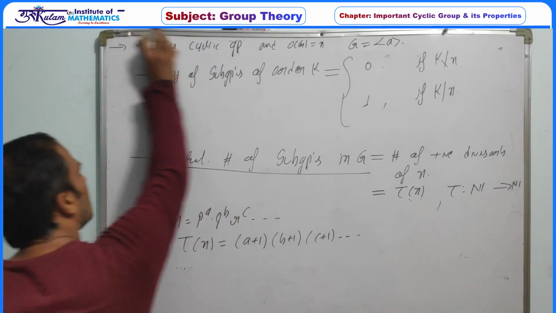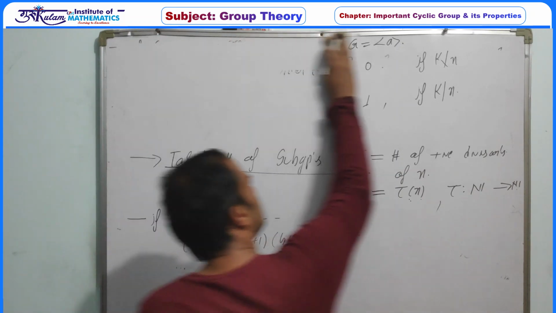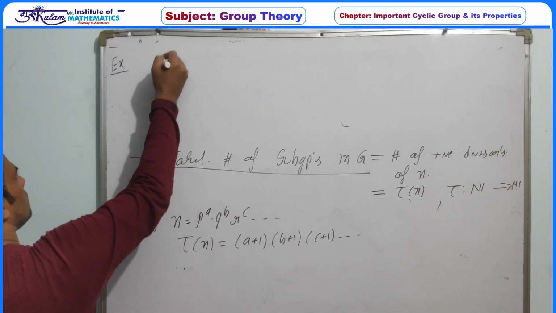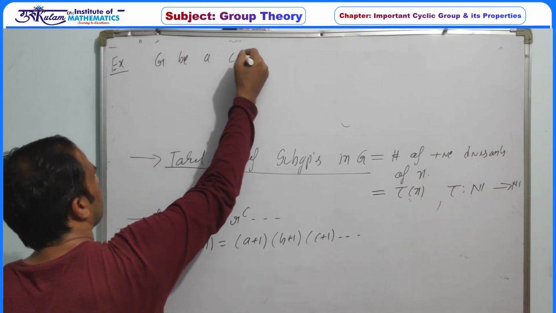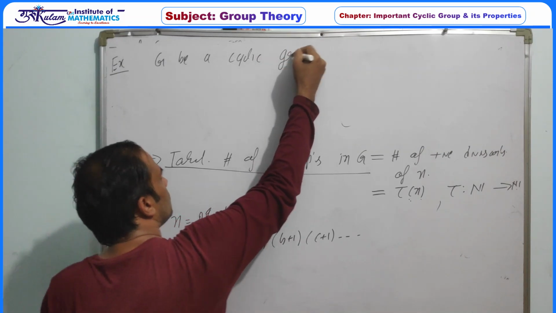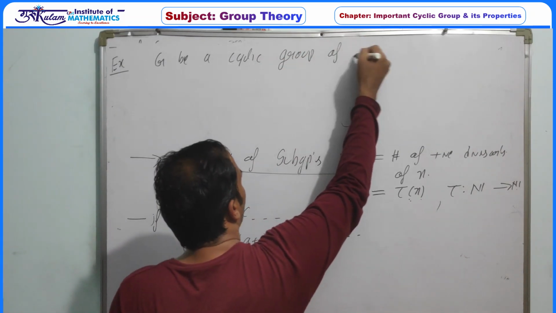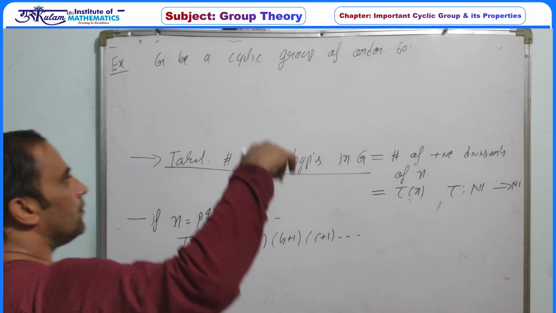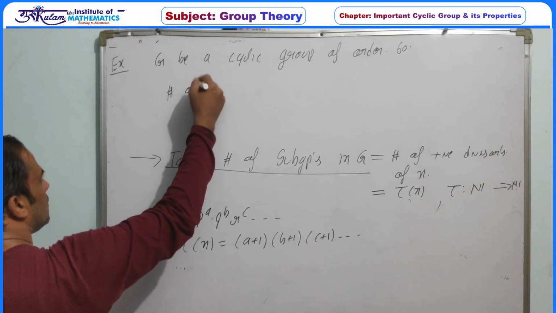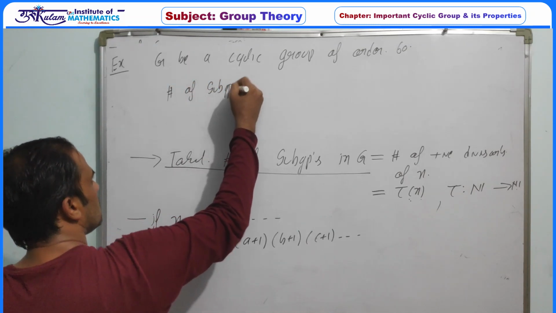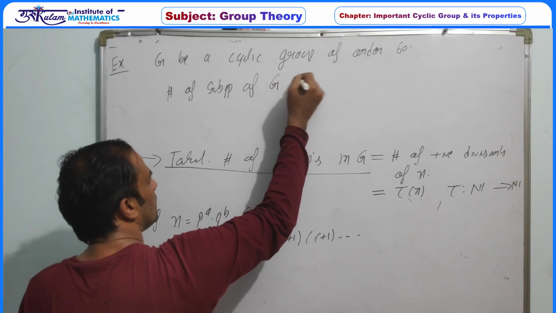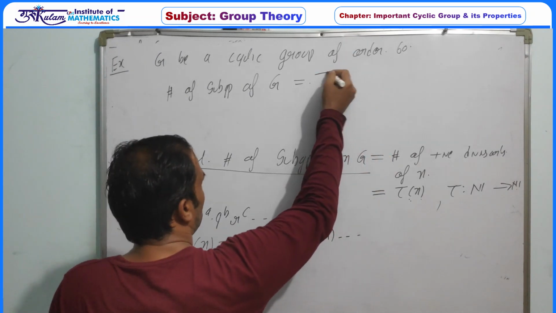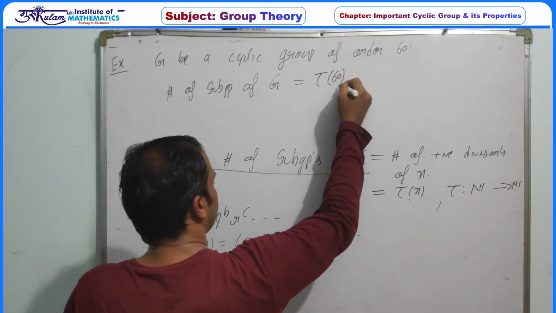For example, let G be a cyclic group of order 60. Then the question is the number of subgroups of G. By this formula, the number of subgroups is tau of 60.